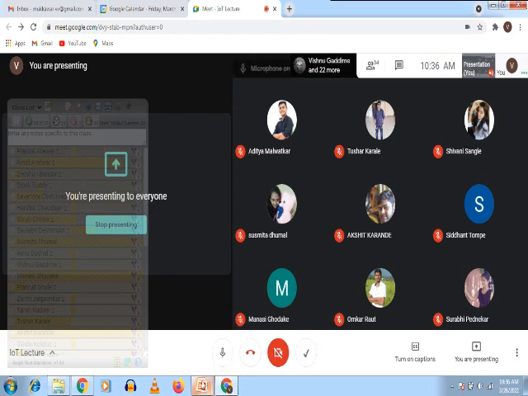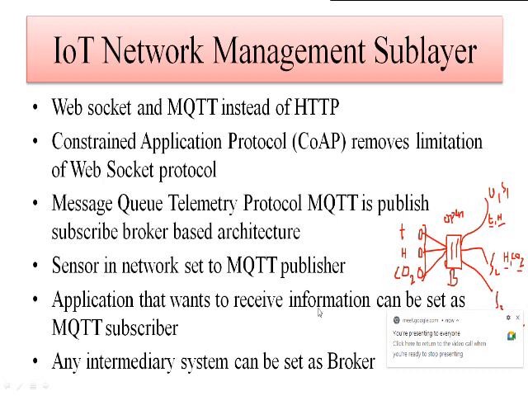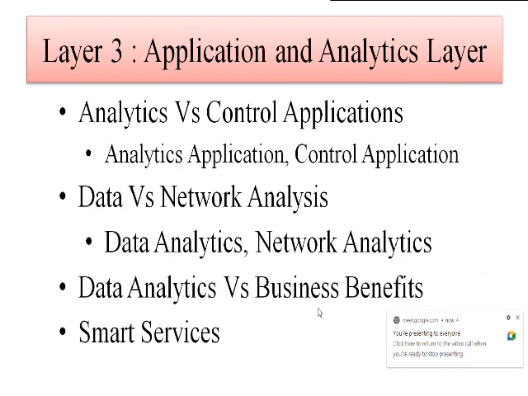So this is all about layer 2. In layer 3 we have the application and analytics layer, where we have data processing based on the reception of data from the different sensors. We can have different categories, like analytics versus control applications. In the analytics application you have to get all the data, compile it, do the pre-processing, and based on the data available after pre-processing you must make some decision. That is the analytics application.